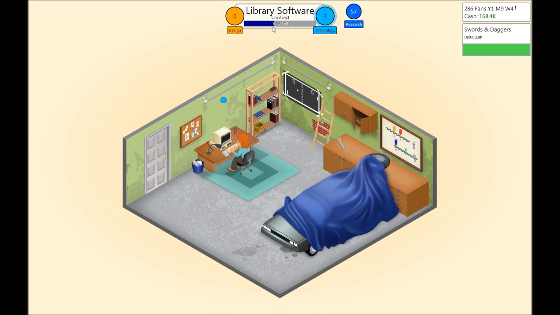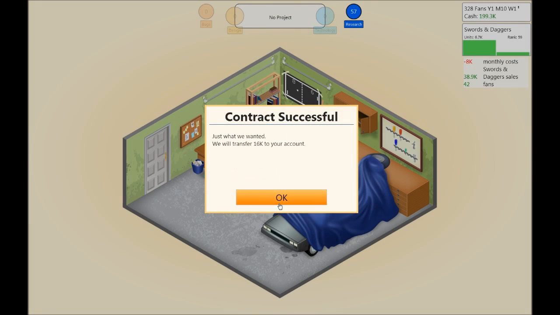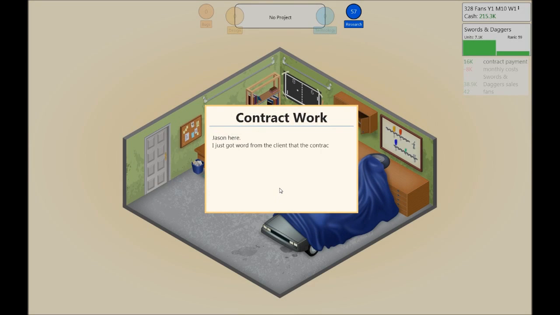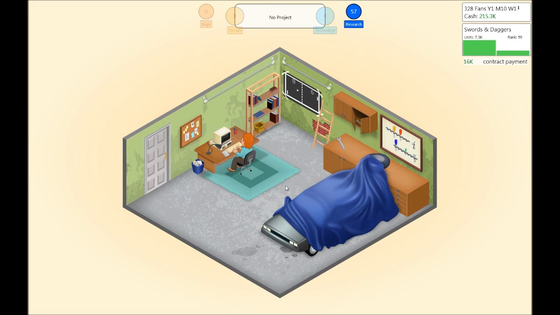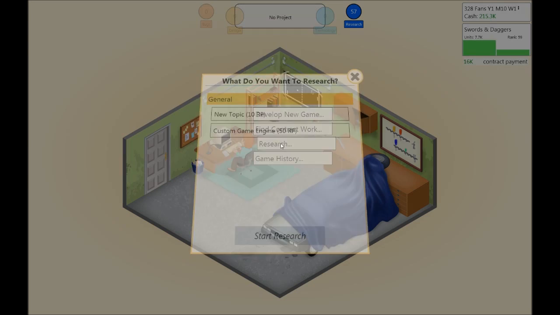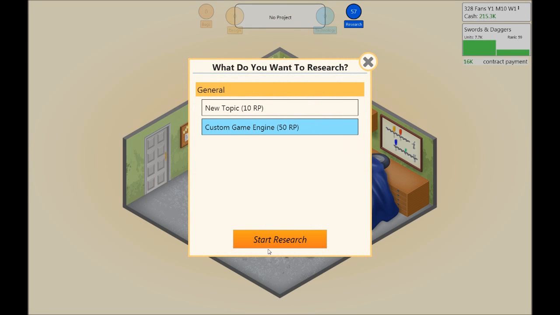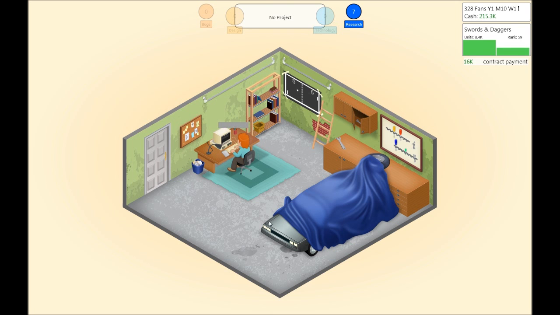It seems like I will manage to get this done in time. Yay, a little bit extra cash. Thank you. And yay, excellent work every 6 months. Now we're gonna do a custom game engine that will help to create a better gaming experience for our potential customers, and our fan base is going up. We're selling some of this,